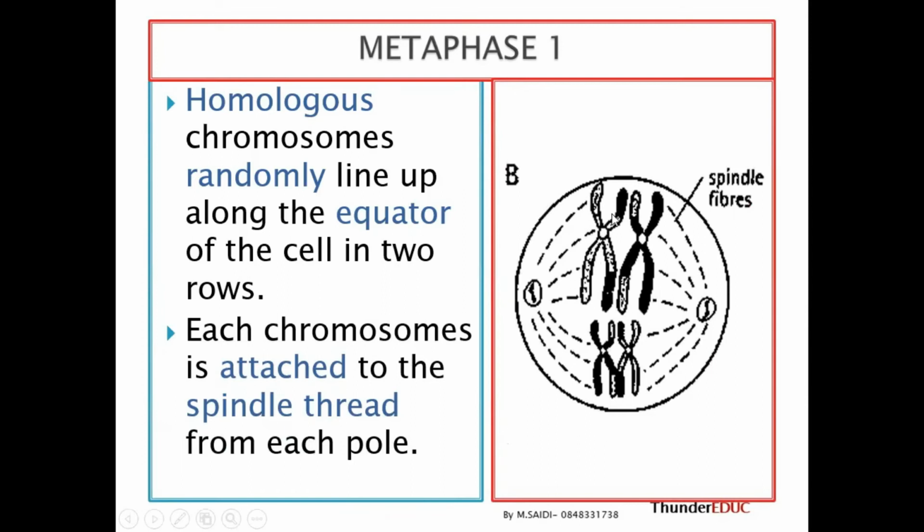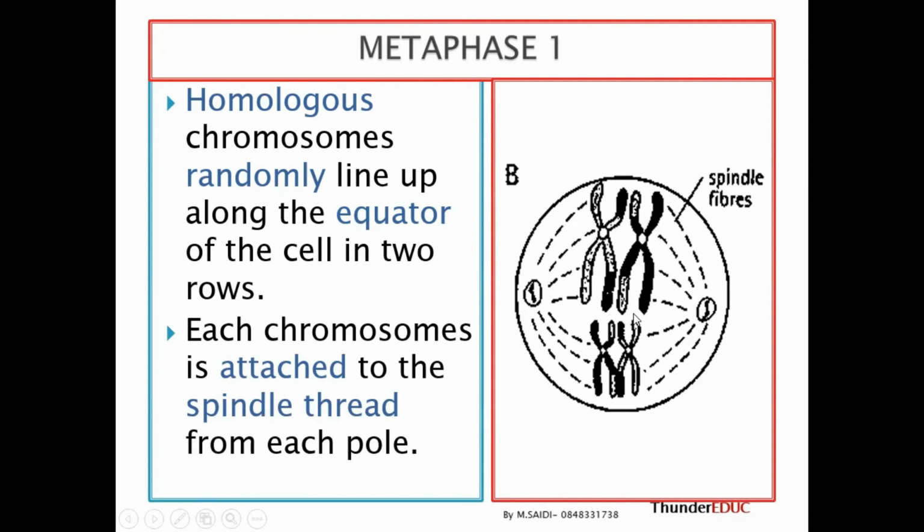So they align in 2 rows, and then these chromosomes are being held by the spindle. Each chromosome is attached to the spindle thread from each pole. They do this arrangement randomly. So the key point is homologous, because they're in pairs. You see, this one cannot come here. No, they must be together like this. Homologous chromosomes. Yes, that's the key point.